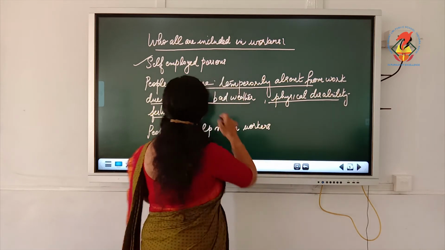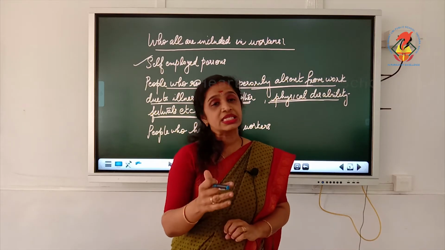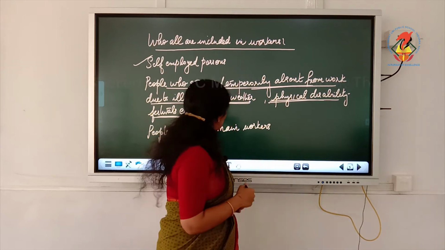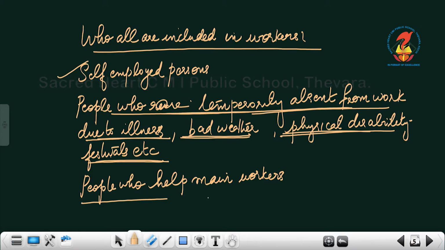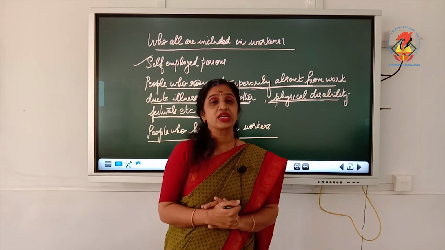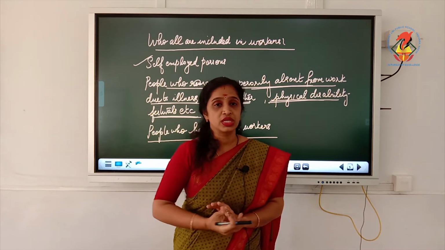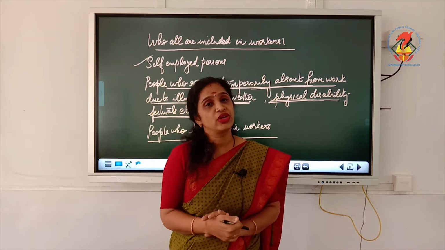Only for a short period of time they are away from the work, but still they are considered to be workers. Then the next one is people who help the main workers. Especially in the construction companies, we can find people who help the main workers. They also come under the category of workers.